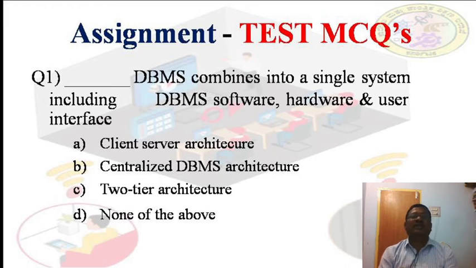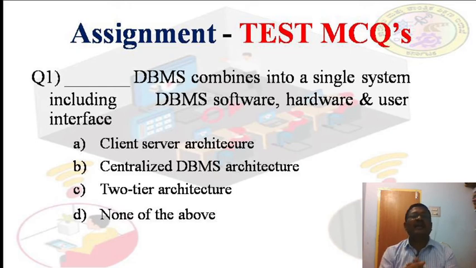Now we will have a brief internal assessment. I will go through these questions and you also go through them so that you get one idea. First question: dash DBMS combines into a single system the DBMS software, hardware, and user interface. Can anybody answer?